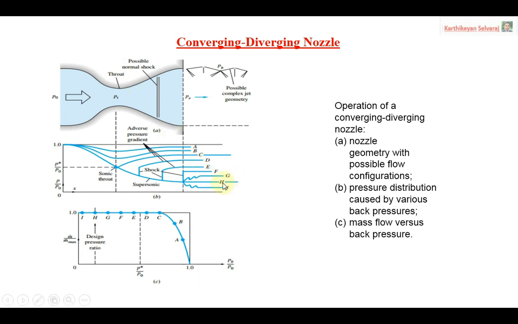Then our next condition, the H condition. In this H condition, the ratio of back pressure divided by stagnation pressure is now almost reaching your area ratio, AE by A star. This is the ratio we are looking for when changing the back pressure gradually, when it reaches the value that exactly matches the correct area ratio AE by A star.